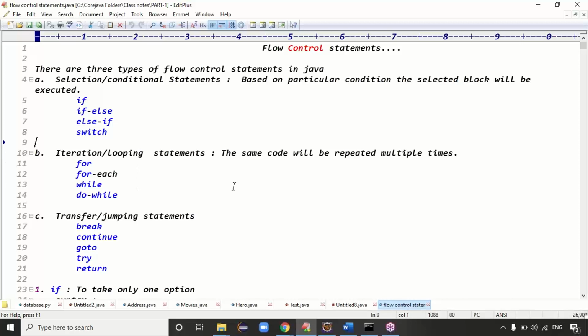Good. I think in the last two classes we did the conditional statements, right? If, else if, and switch. Today's class we will start the loops: for, for each, while, and do while. Today we completely focus on just the for loop, guys. For loop is a bit important.